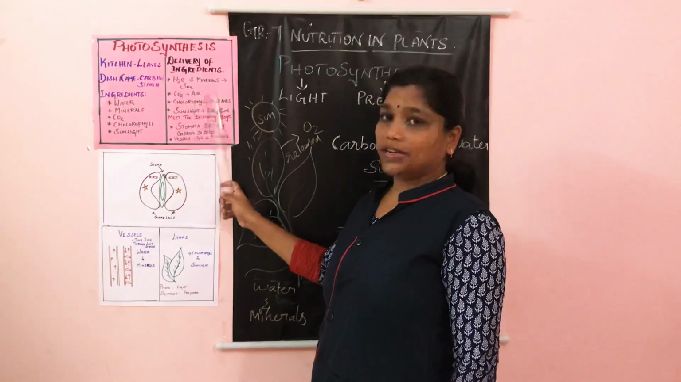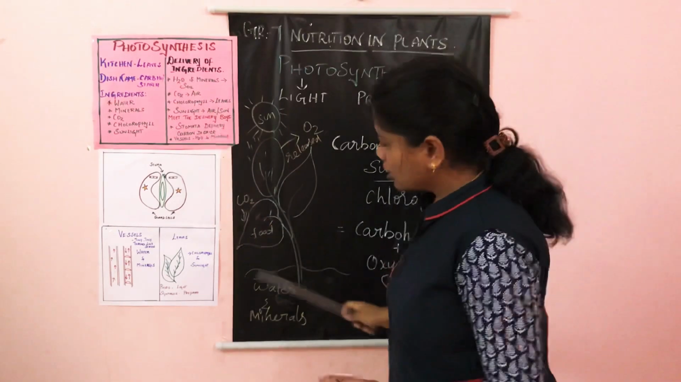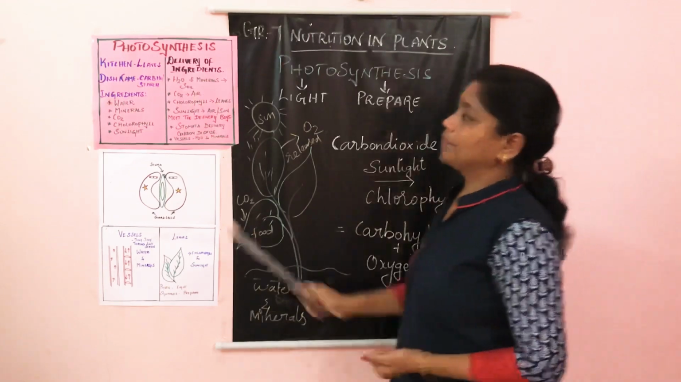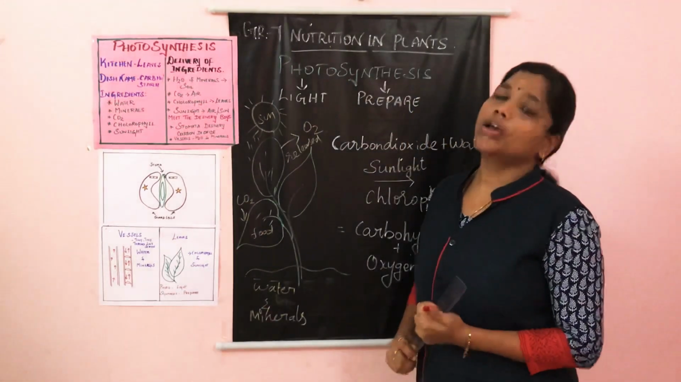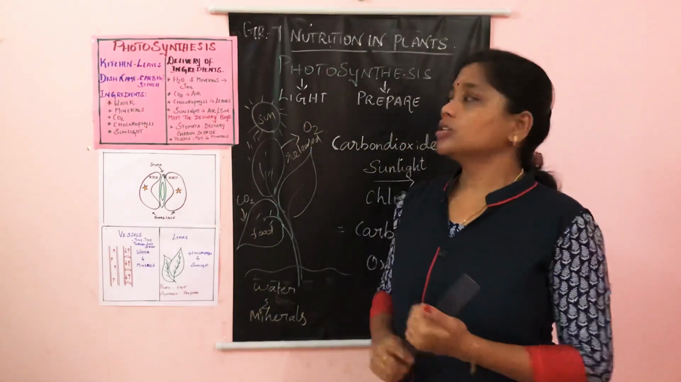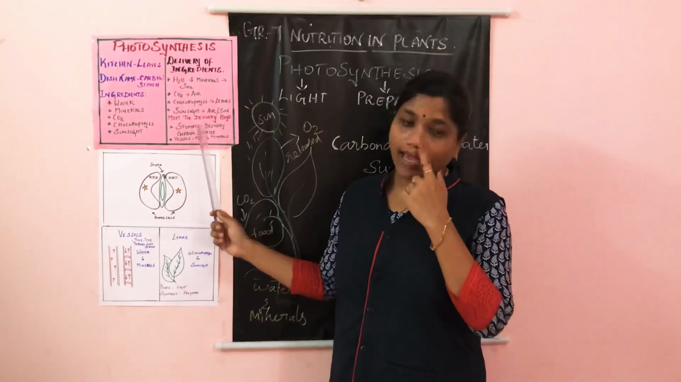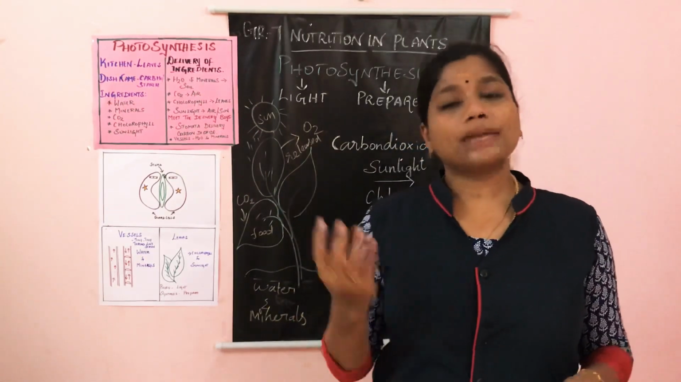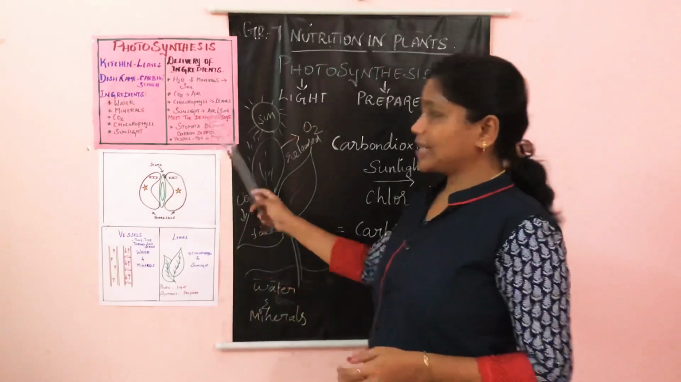Water and minerals are available in the soil, so the plant gets water and minerals from the soil. Where does it get carbon dioxide? Carbon dioxide is naturally present in the atmosphere, so it gets carbon dioxide from the air. And chlorophyll is the green pigment which is present in the leaves. And sunlight.